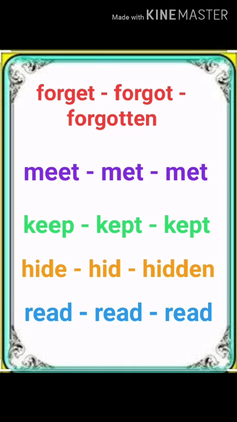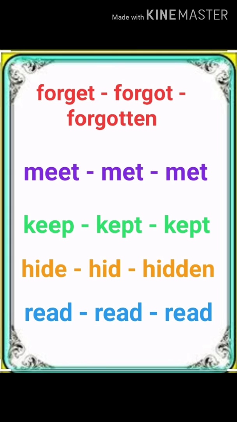Next, hide, hid, hidden means chipna. Like a cat is hiding under the table. Then read, read, read. Now students listen carefully. Read, read, read. Now spellings are same, but read means padna.